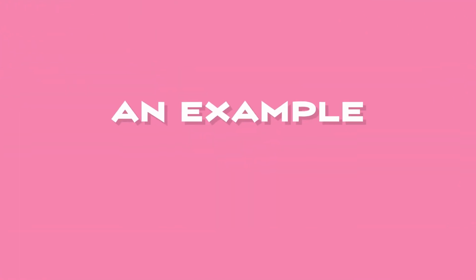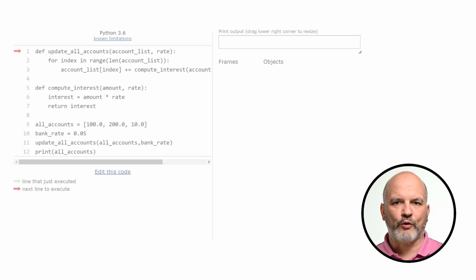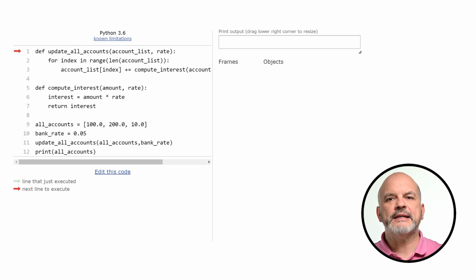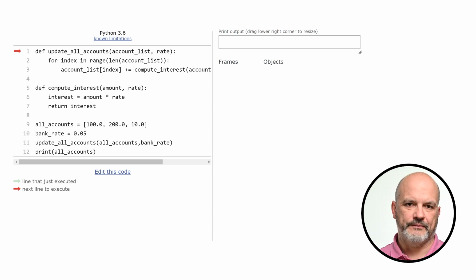To illustrate how stack frames work, let's look at an example in Python. The program contains two function declarations: update all accounts and compute interest. Notice that the function update all accounts calls the function compute interest on line 3, and the function update all accounts is called on line 11.